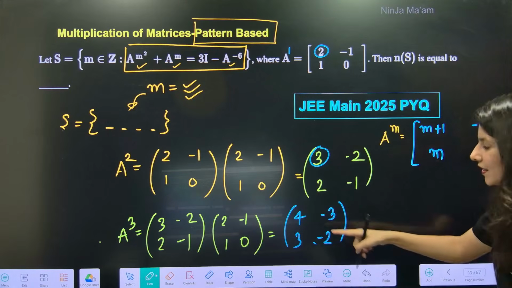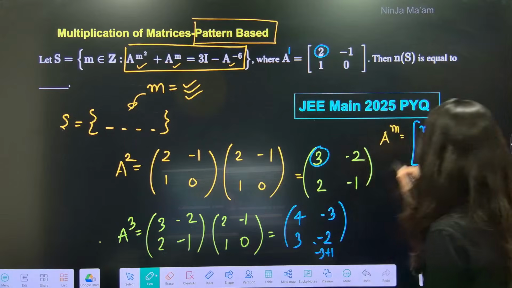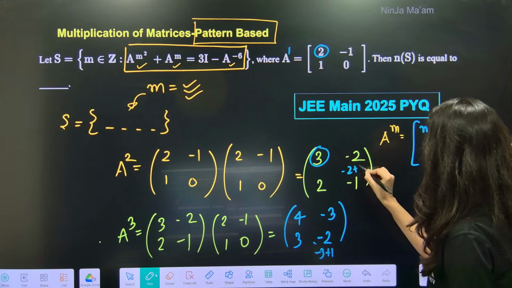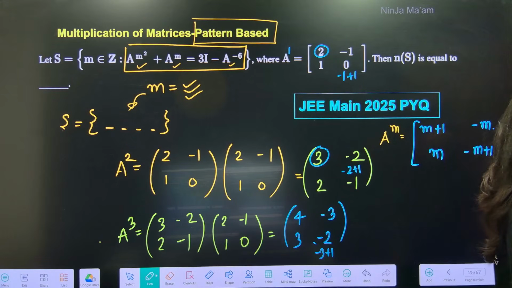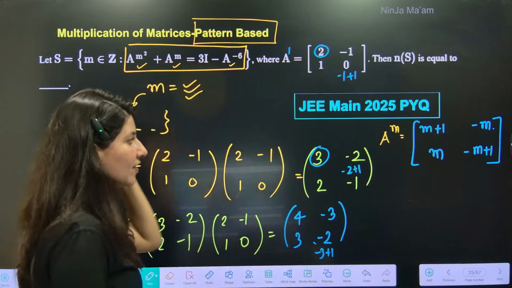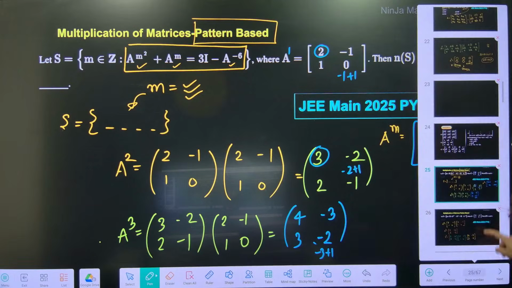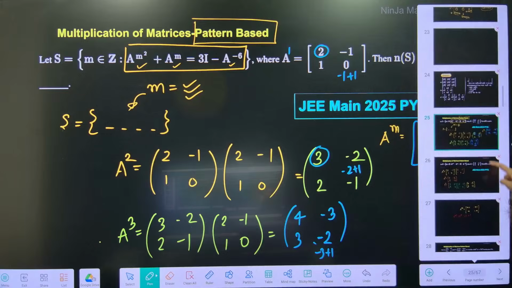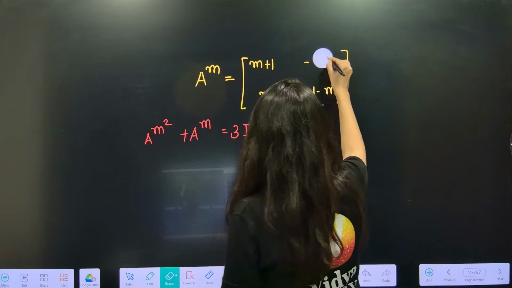And this very thing, can you see? This is minus 3 plus 1. What about this? This is minus 2 plus 1. What about this? Minus 1 plus 1. So this is minus M plus 1. This is your A power M. Everybody? So this is A power M. Now start putting the values. Okay? So A power M is nothing but, here it is minus M. Yes, I think now it's better.